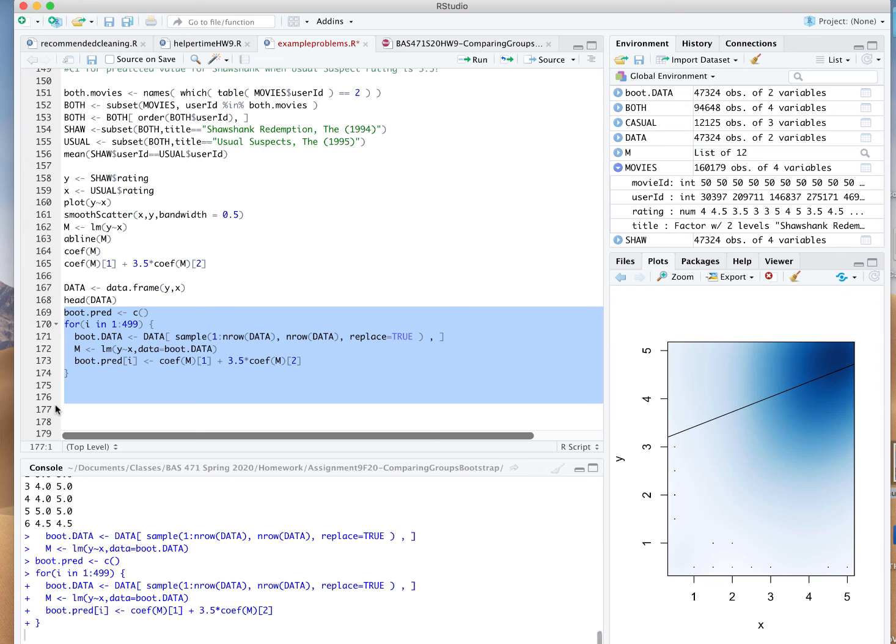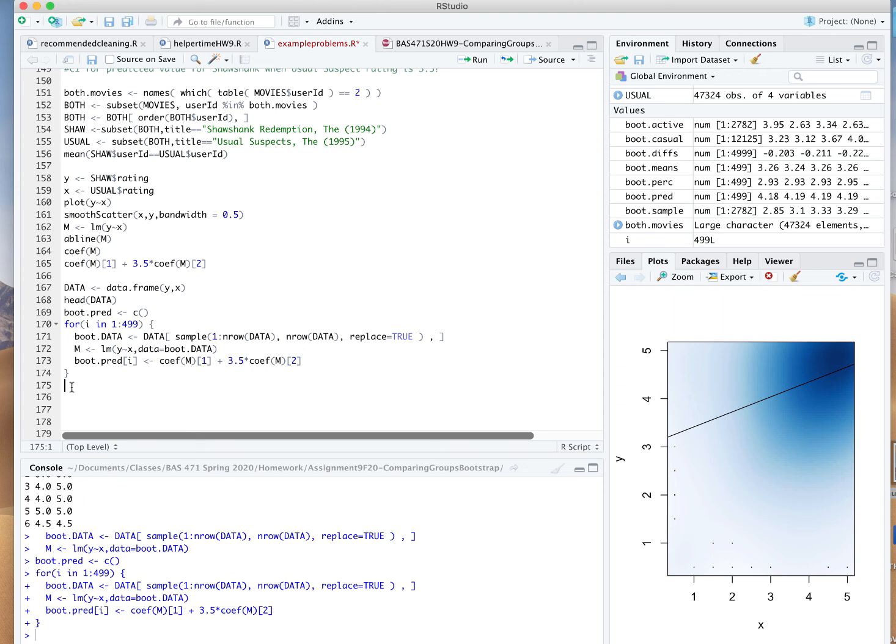So run it through the bootstrap here, go through 499 bootstrap samples where I've maintained the combinations of ratings between these two movies consistent from bootstrap sample to bootstrap sample, measuring the predicted value for each one of these. And so I'll be able to come up with a 95% confidence interval for what I expect to be the rating of the Shawshank Redemption when someone has rated the usual suspects a 3.5.